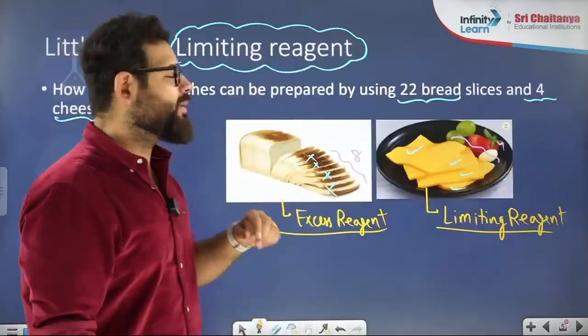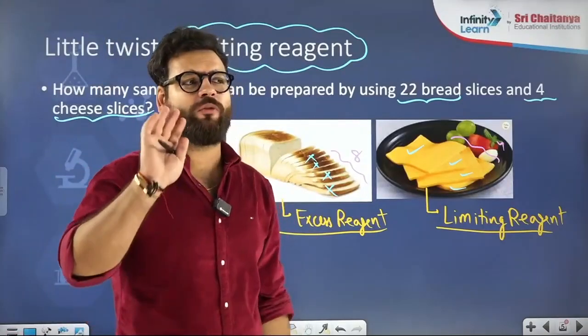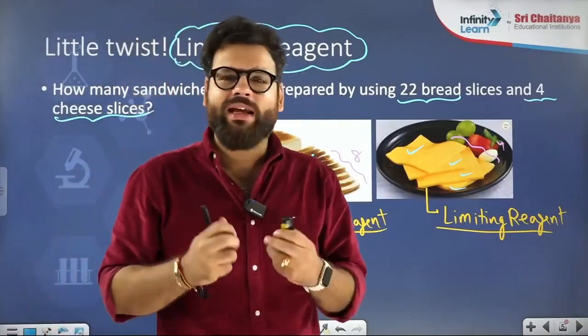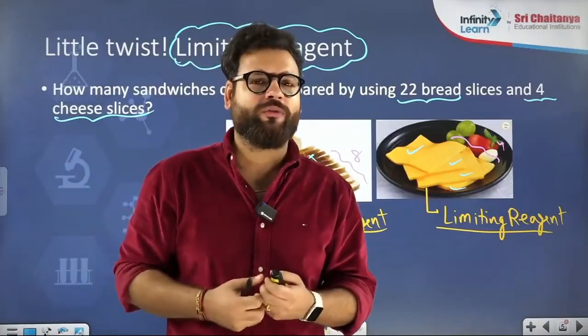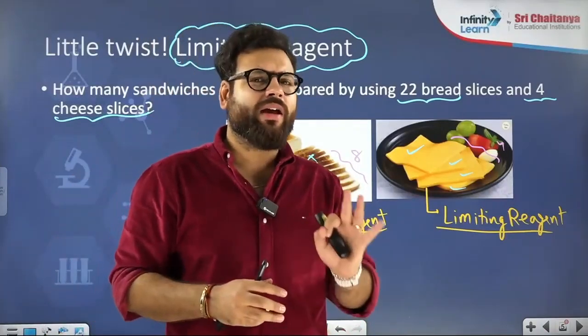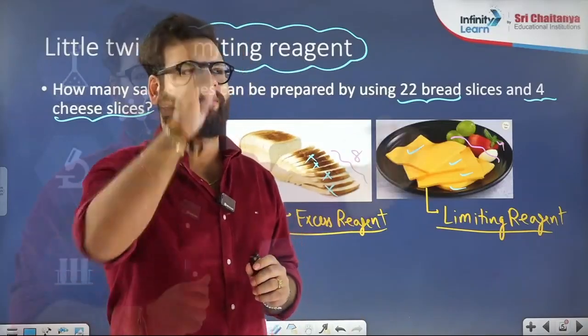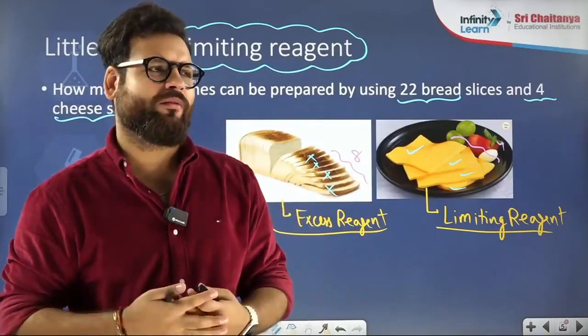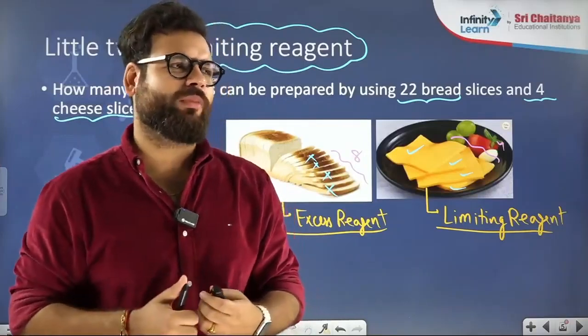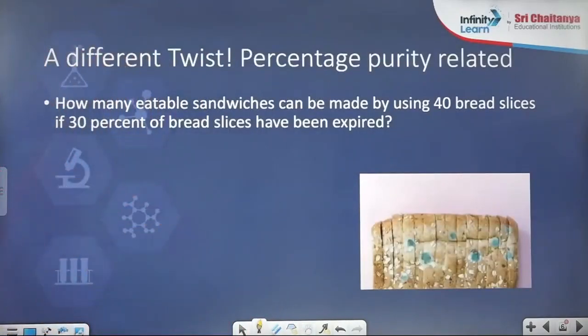Next problem can be from percentage purity. All of you listen carefully now. I'll take a bread loaf, but out of the bread loaves, some of the breads are expired. Then will you be able to tell me how many sandwiches you can make? Now this is the bread loaf that we took.